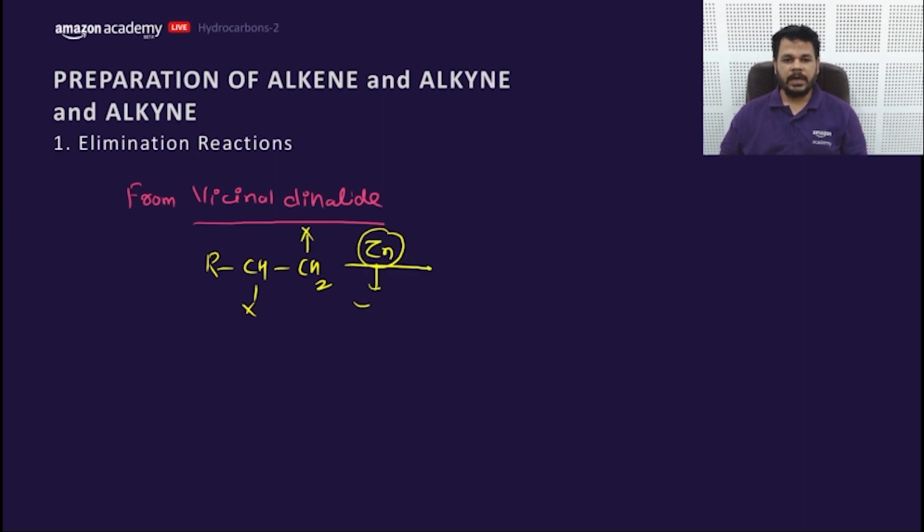That zinc will transfer its electrons, Zn plus 2 and 2 electrons. These 2 electrons will be given one by one and form a radical, and this radical will form CH double bond CH2. Or it is transferred to a single carbon that can also form the product. So zinc can be used. Getting my point? In case of vicinal dihalide.